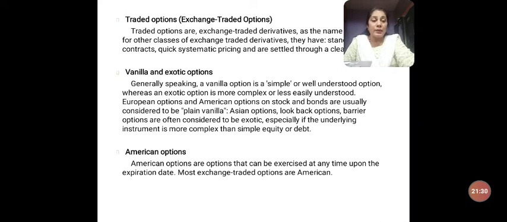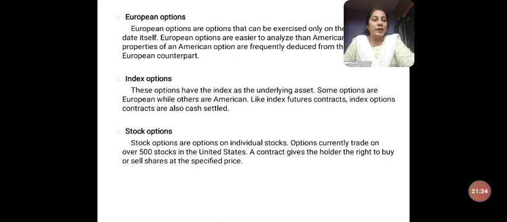Such contracts are called American contracts. Then you have got European options. In European options, the contracts will be executed on the expiration date itself, that is on 30th of March itself. When the contracts are executed on the expiration date, we call such contracts European option contracts.